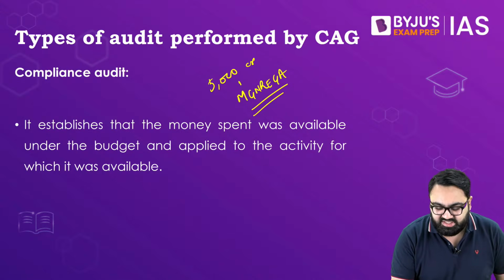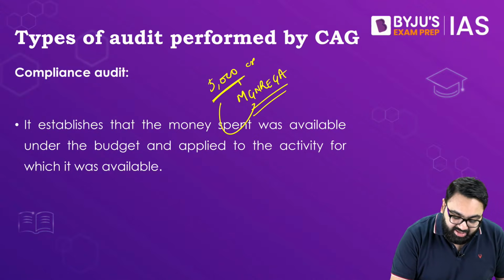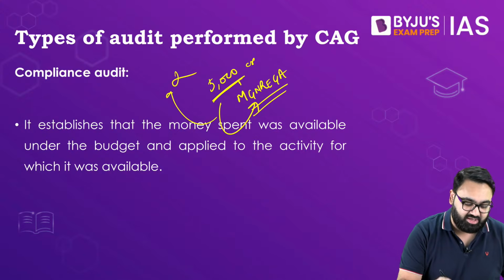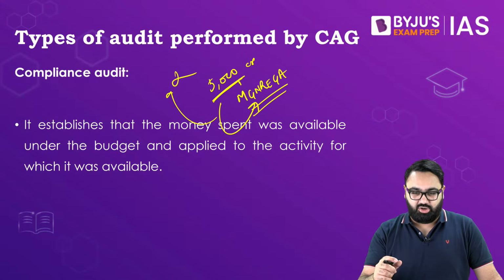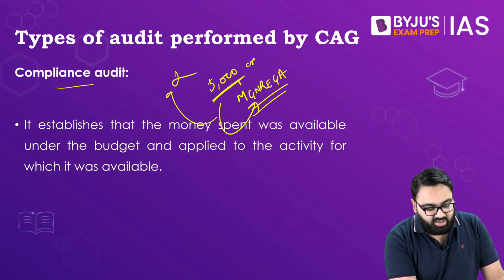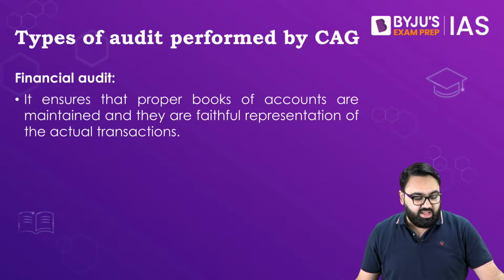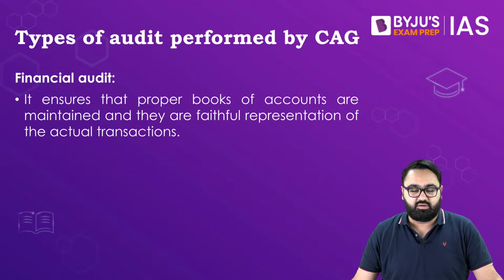The CAG will then check whether or not this money was spent on MGNREGA only or whether it was spent on something else. Whether or not the government complied with the request or not. This is called compliance audit. Next type of audit is financial audit.